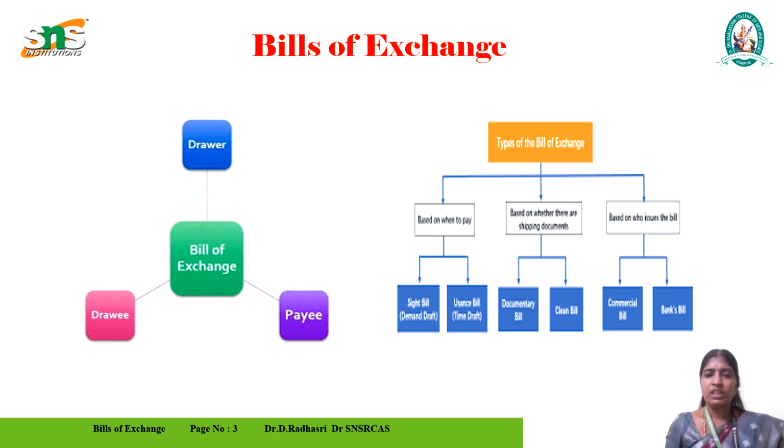In that way, the names of the buyer and seller will be added as drawer and drawee. The payee is also added in the bill of exchange. These are the types of parties in a bill of exchange.